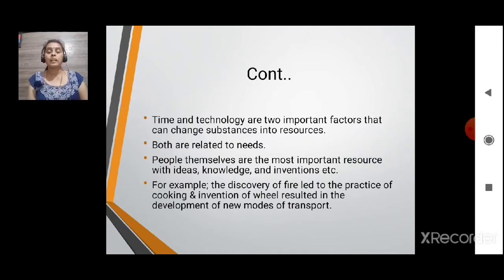For example, the discovery of fire led to the practice of cooking, and the invention of the wheel resulted in the development of new modes of transport. So, with the invention of fire, people started cooking the food. Primitive human beings used to eat the roots or the fruits, isn't it, as raw.